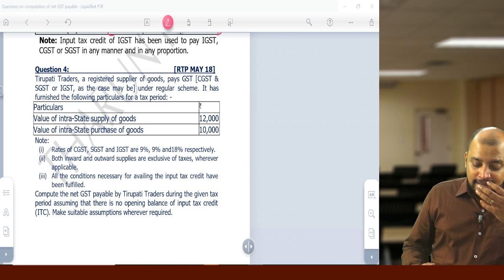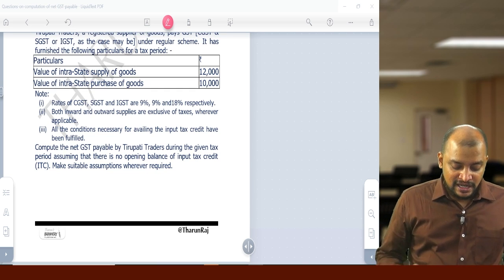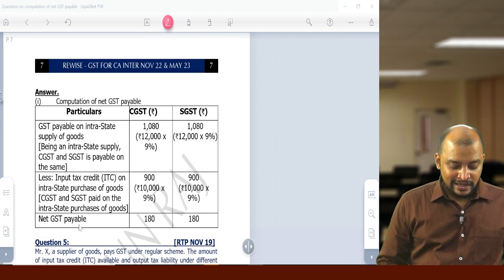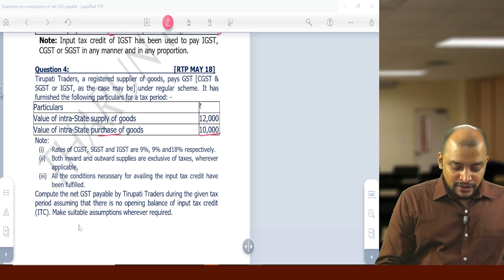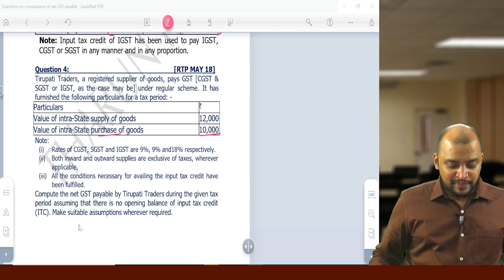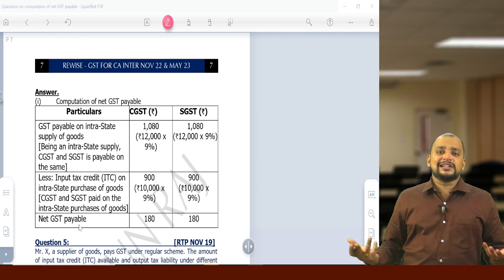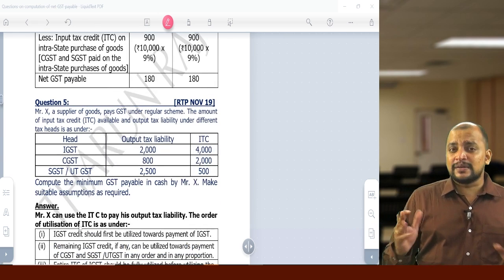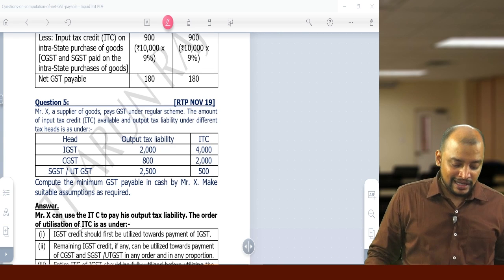Here, what is the input tax credit? So CGST, SGST credit, if you see, purchases, so 10,000, 9%, 9%, 900 and 900. Whereas outward liability 12,000, so 12,000 into 9%, 9%, that is 1,080, 1,080. We can use CGST credit, SGST credit for payment of CGST, SGST liability. So the answer is simple, net GST payable. It's one simple question, nothing there.